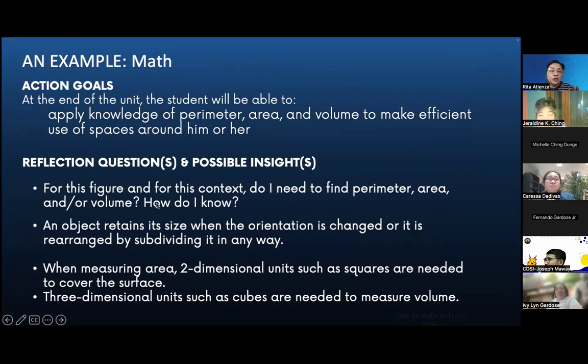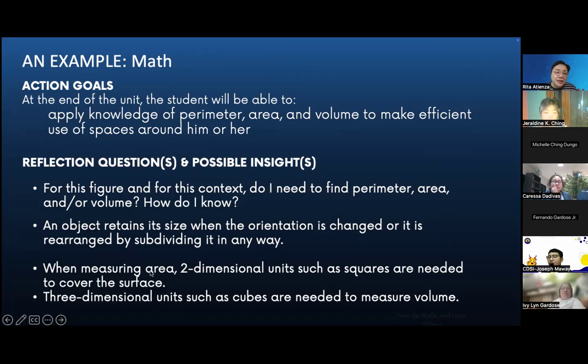And the reflection question, there's 1 and 3 possible insights. Reflection question is for this figure, right? So we're talking about perimeter, area, and volume. So it's geometric figures we're talking about. For this figure and for this context, do I need to find perimeter, area, or volume? How do I know? So if you're doing a real application, this is the insight that you need, right?